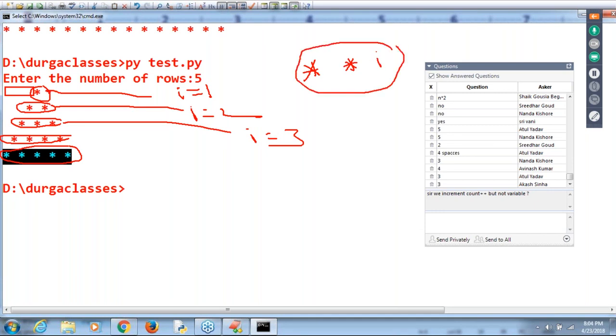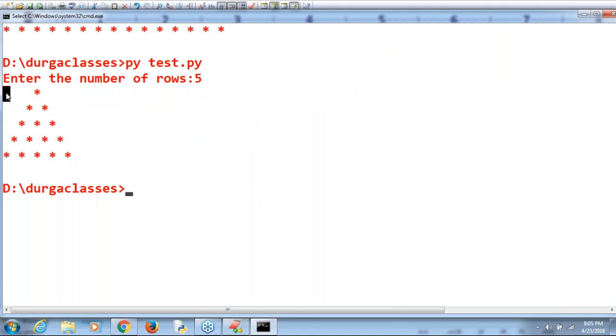But where do you have to take this I value? After some number of spaces. First, after how many spaces do I have to take a star? 4 spaces. In the next row, after how many spaces do I have to take a star? 3.